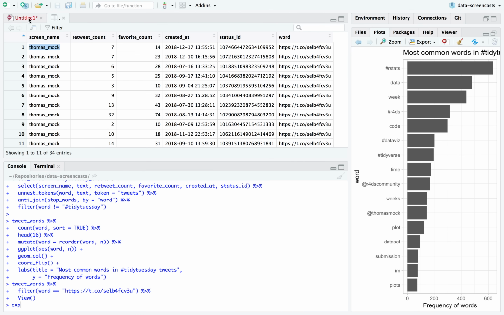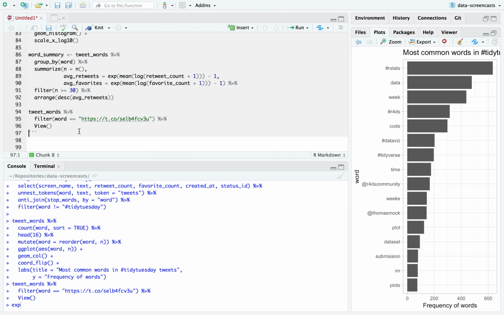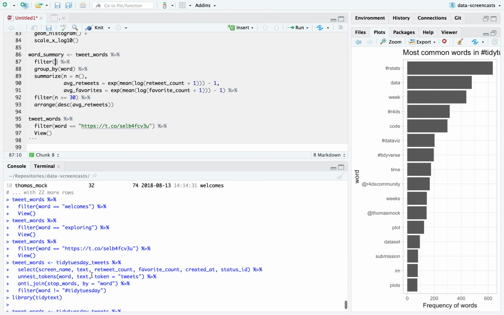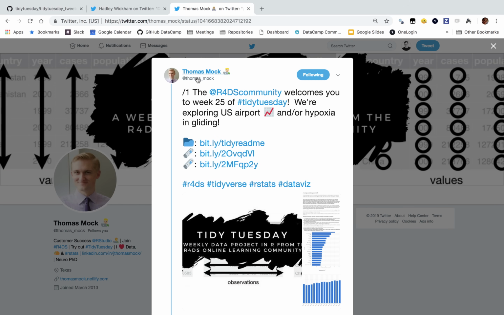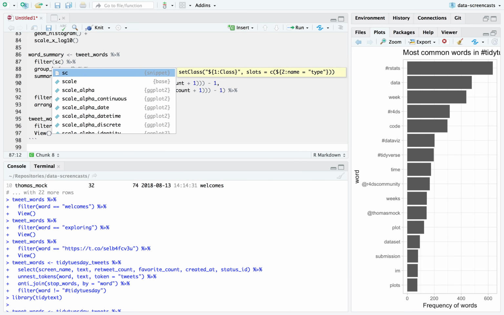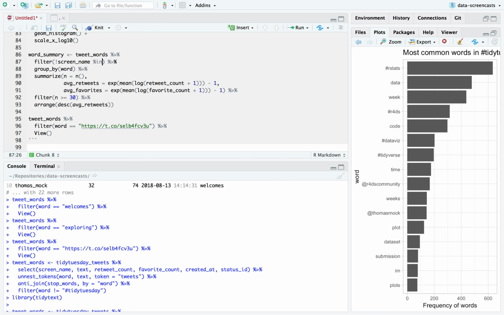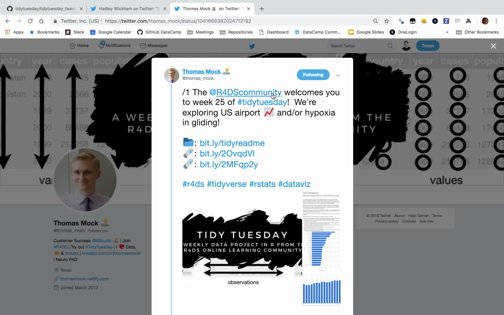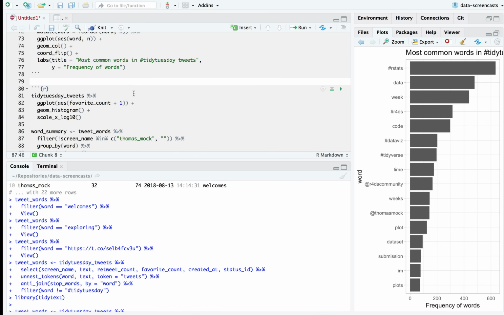Okay, so if we're going to look for words that get retweets, which now that we filter this out may not be worth doing, we probably want to first filter, before we do our summary, to exclude the two accounts that are running this program. Filter out screen name not in Thomas Mock or R4DS community.